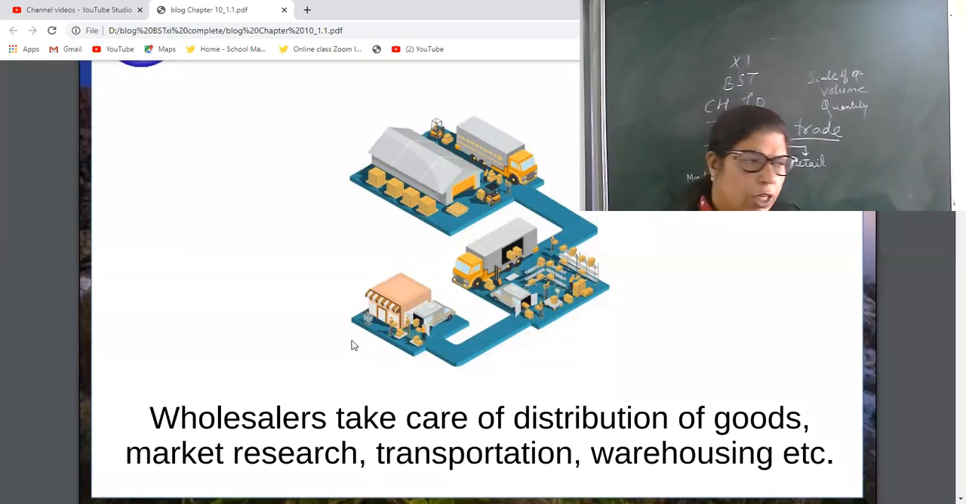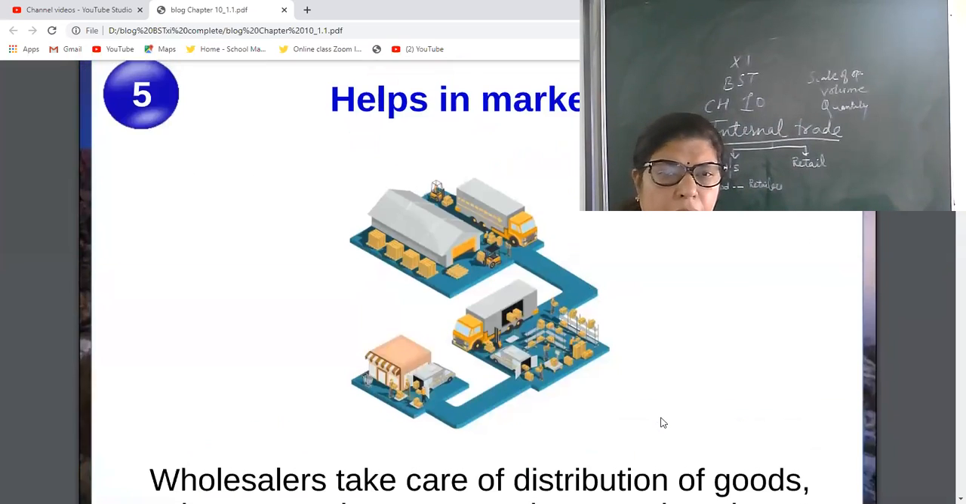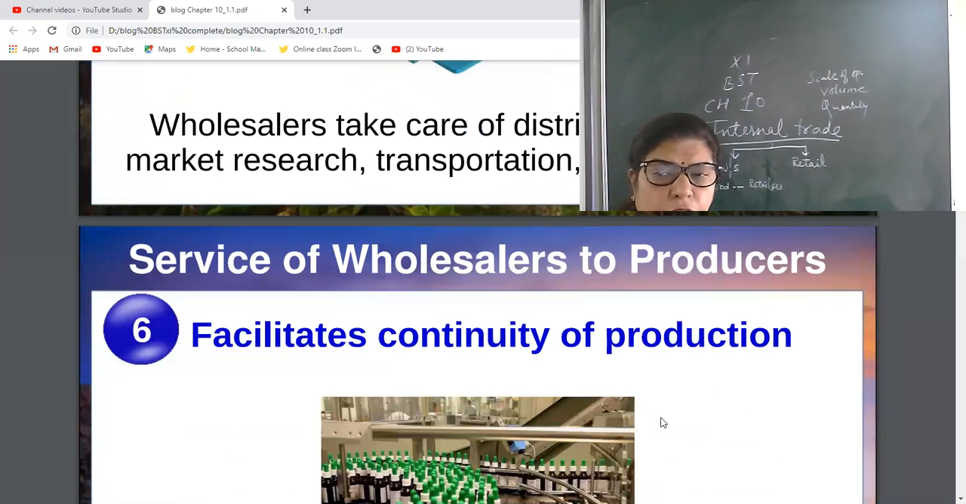See, okay, I'm giving you an example. Farmer is the actual producer of wheat, rice, pulses. The wholesalers purchase them from them in bulk quantity. Now what do they do? They can do packaging, branding, labeling. They decide the price. They help in the distribution of goods. Generally, they do the advertisement also. So all the market research and distribution work will be performed by wholesalers for producers.